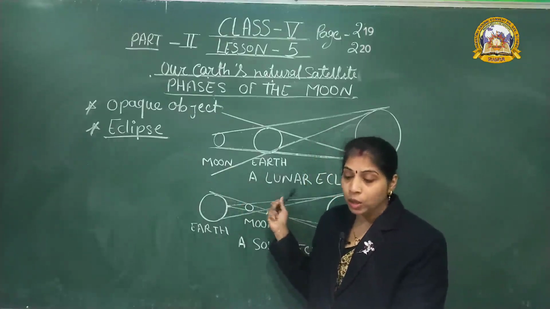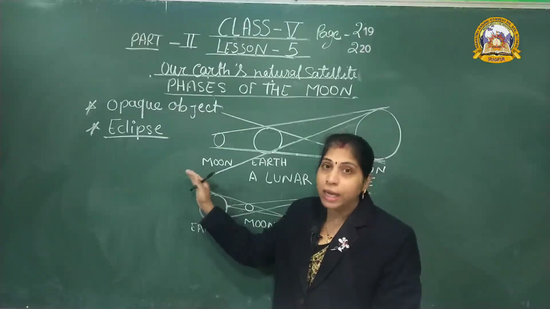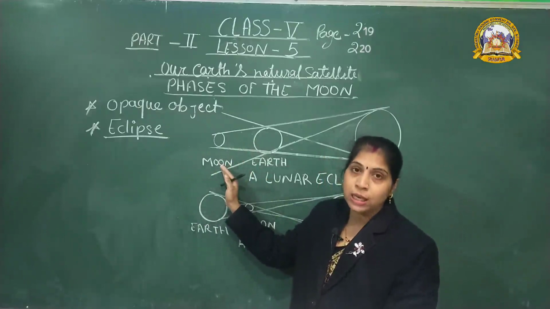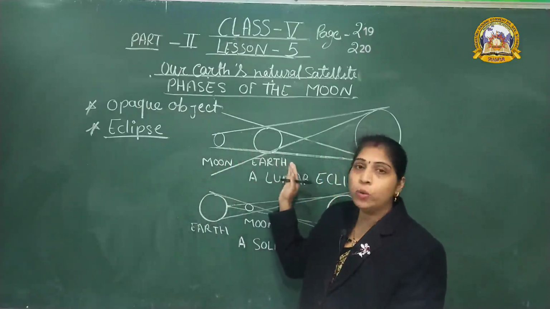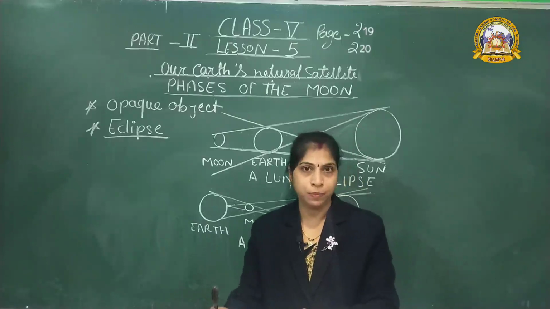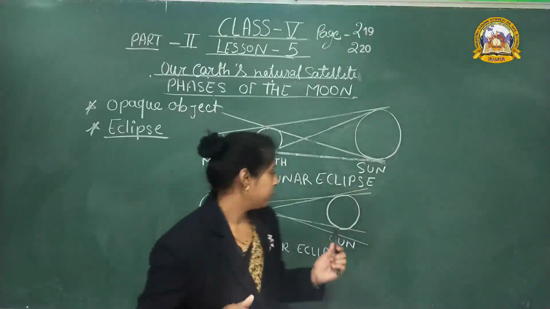When the moon is completely in the shadow of the earth, it is a total lunar eclipse, but when the moon is partially present in the shadow of the earth, it is known as a partial lunar eclipse.